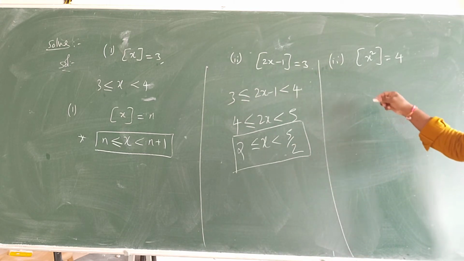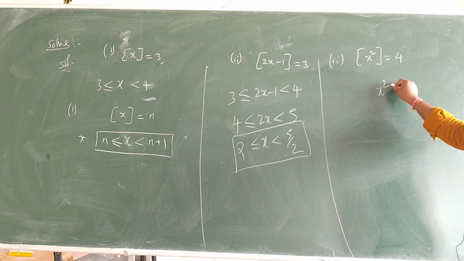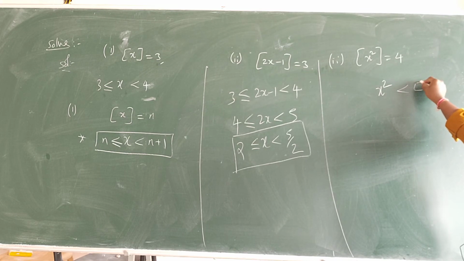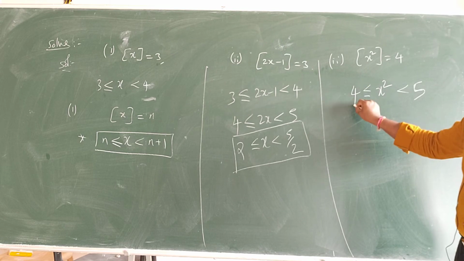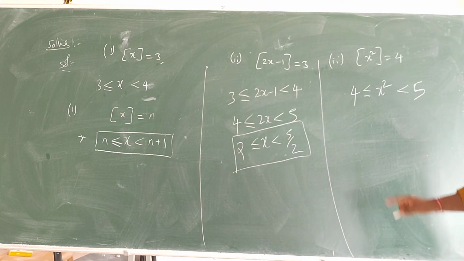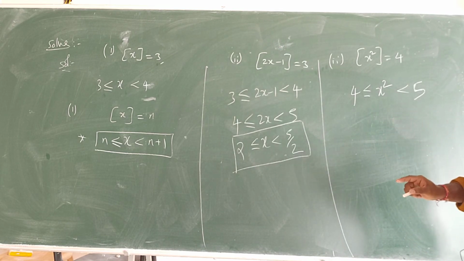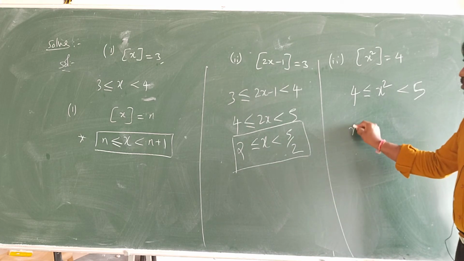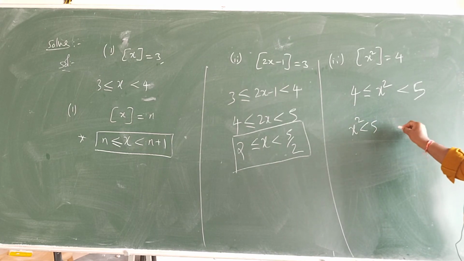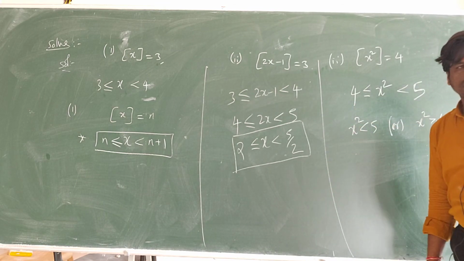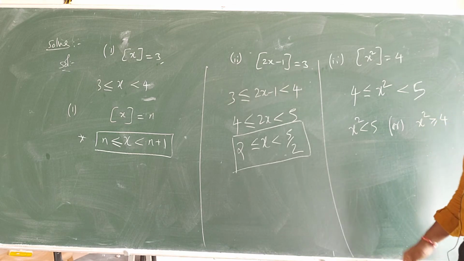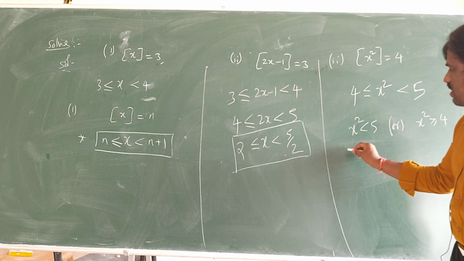Now here, this one, x square is less than 5 and greater than or equal to 4. Right? Square roots and this. Here there are two answers. If x square is less than 5, what is the answer? And x square greater than or equal to 4, this is the meaning. X square less than 5, then what do I get here?